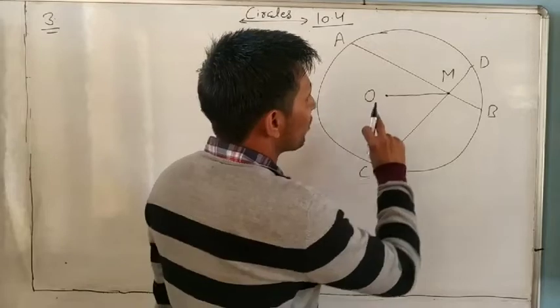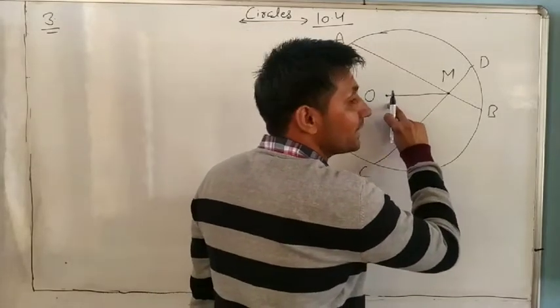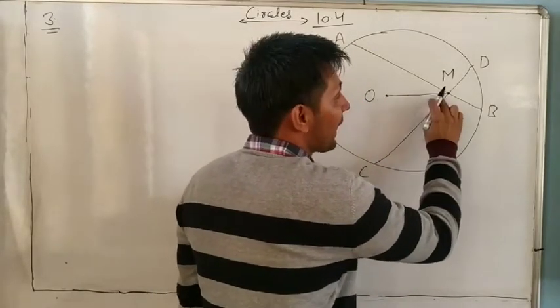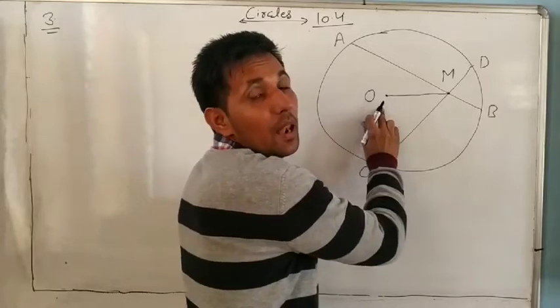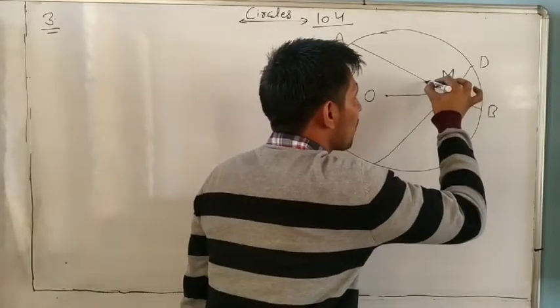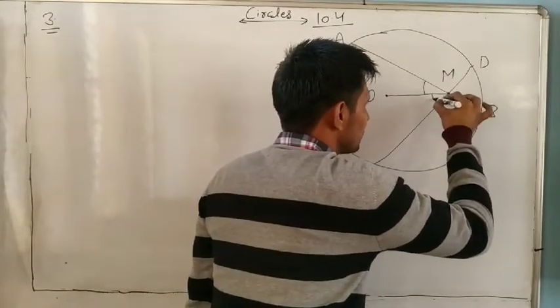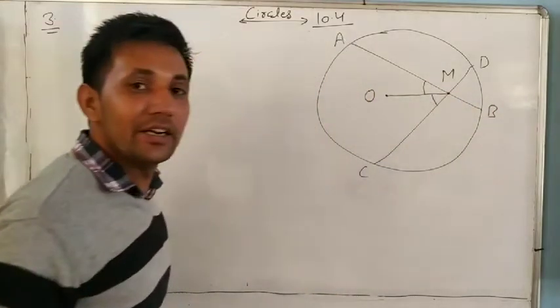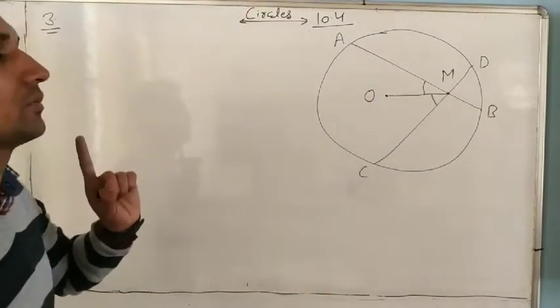So it means we have to prove that the line joining the intersection to the center makes equal angle to the chords. So this angle is equal to this one. Do you understand it or not? We have to prove that.